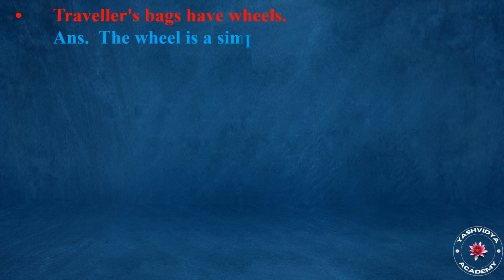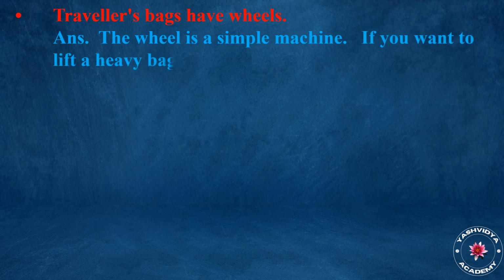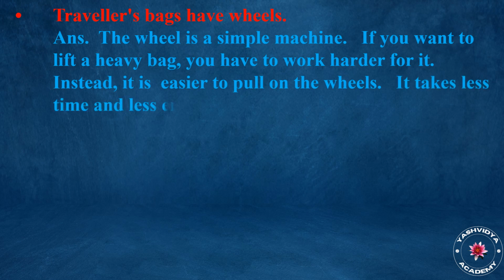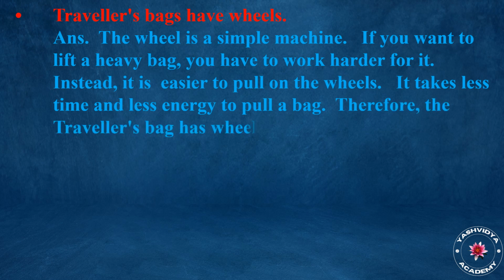Travelers' bags have wheels. Answer. The wheel is a simple machine. If you want to lift a heavy bag, you have to work harder for it. Instead, it is easier to pull it on wheels. It takes less time and less energy to pull a bag. Therefore, the traveler's bag has wheels.